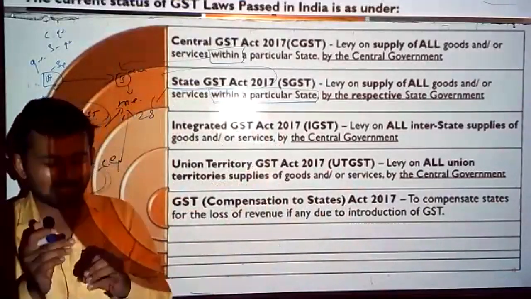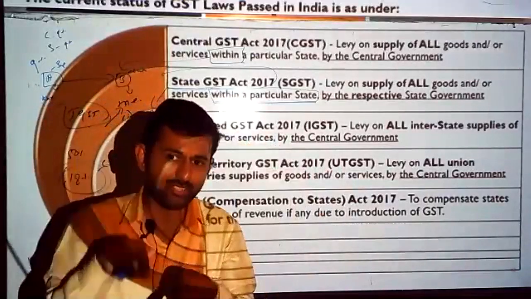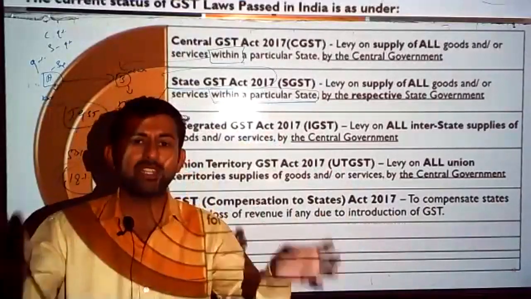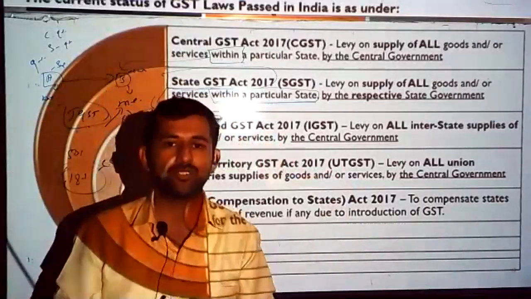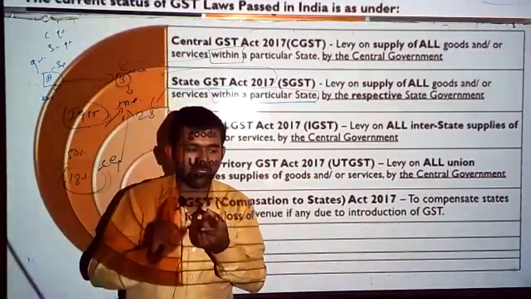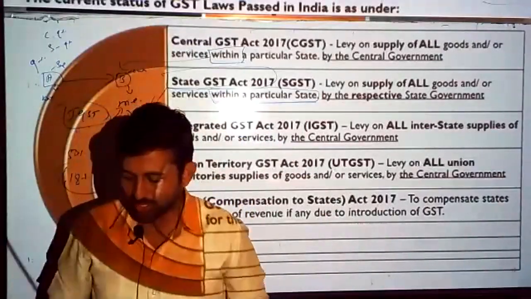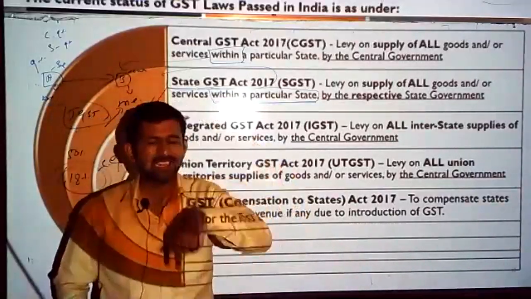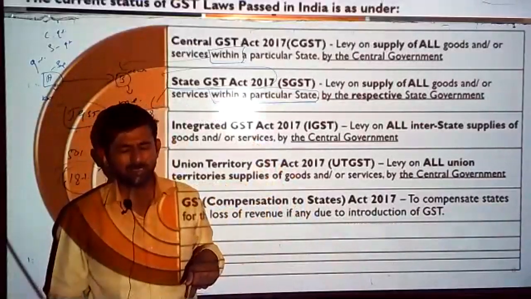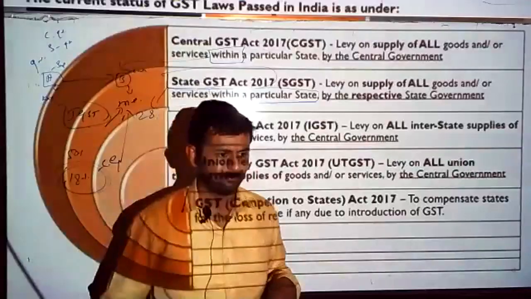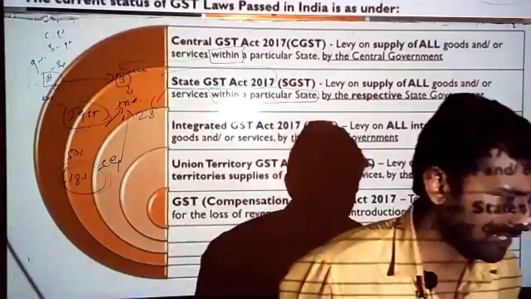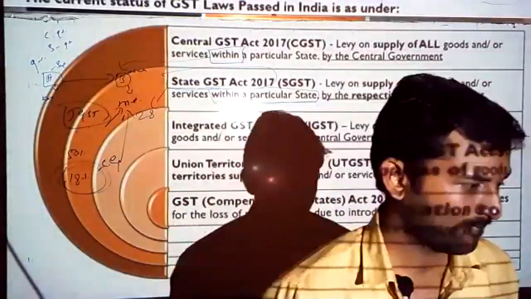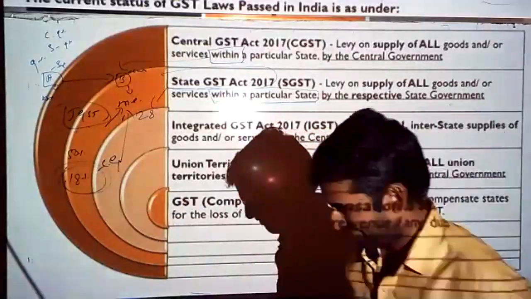Okay, fine. If the transaction is happening within a state, then CGST, SGST will be levied. If the supply of goods or services is happening within a union territory, union territories are not states, no? Yes or no? Union territories are not states. How many union territories are we having after this Jammu and Kashmir? How many union territories are there? 9. Answer is wrong.